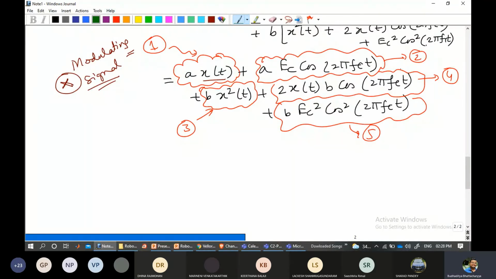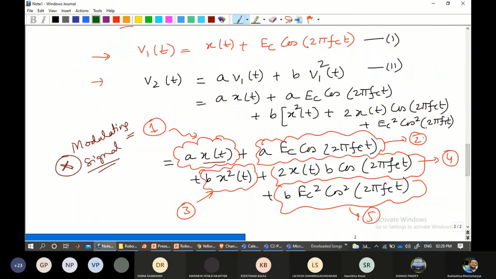Second, let's take the second one, A Ec cos 2 pi fc t. If you observe this second one, this might be of some interest. Why? Because this is the carrier. This is a sole carrier that we are looking at. This is basically a pure carrier, Ec cos 2 pi fc t, maybe in some different form. Clear? So let it be as it is.